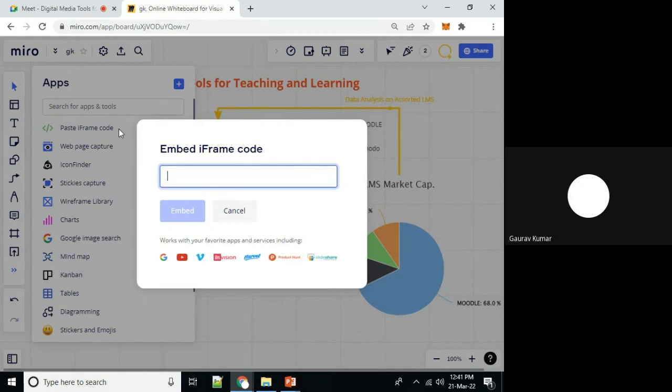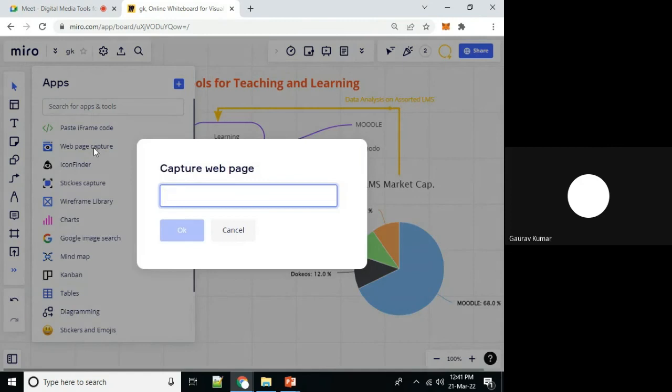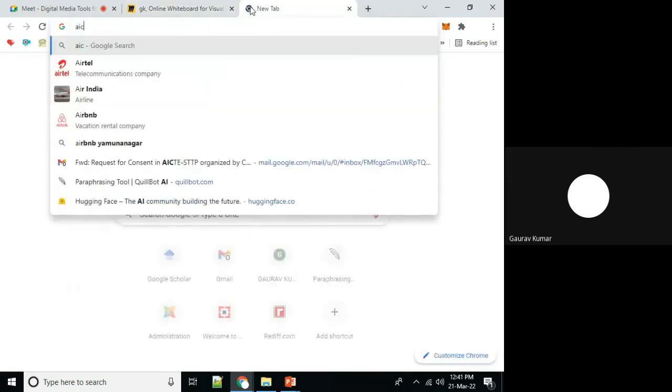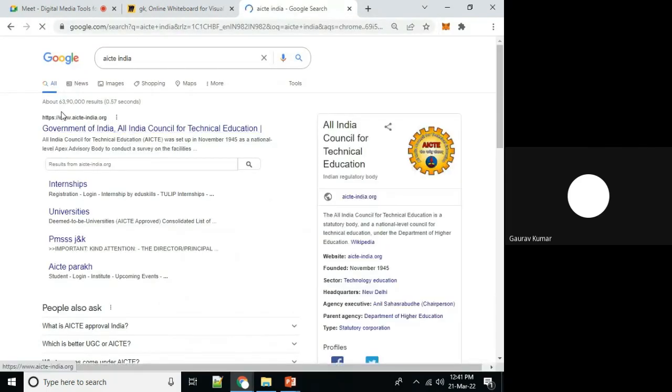If we want to embed any website, if we want to embed any external web portal, we can use the inline frame. Web page capturing we can do. Okay, capture web page. Any link we can take.